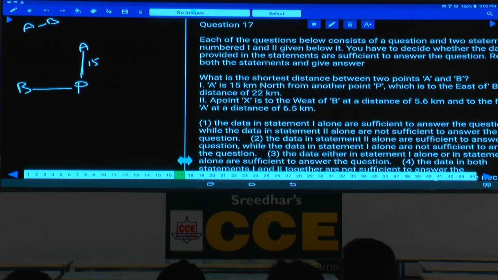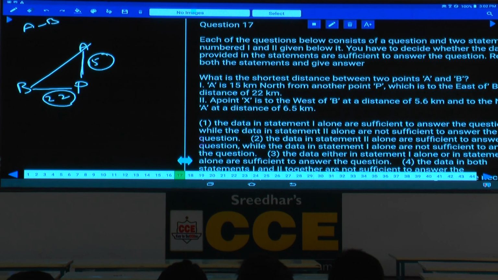At a distance of 20. Now sir, we have the distance here, we have the distance here, now we are able to identify the distance between these two. No need to find out what the distance is. Now the question is whether we can determine or not. Yes, we can determine.